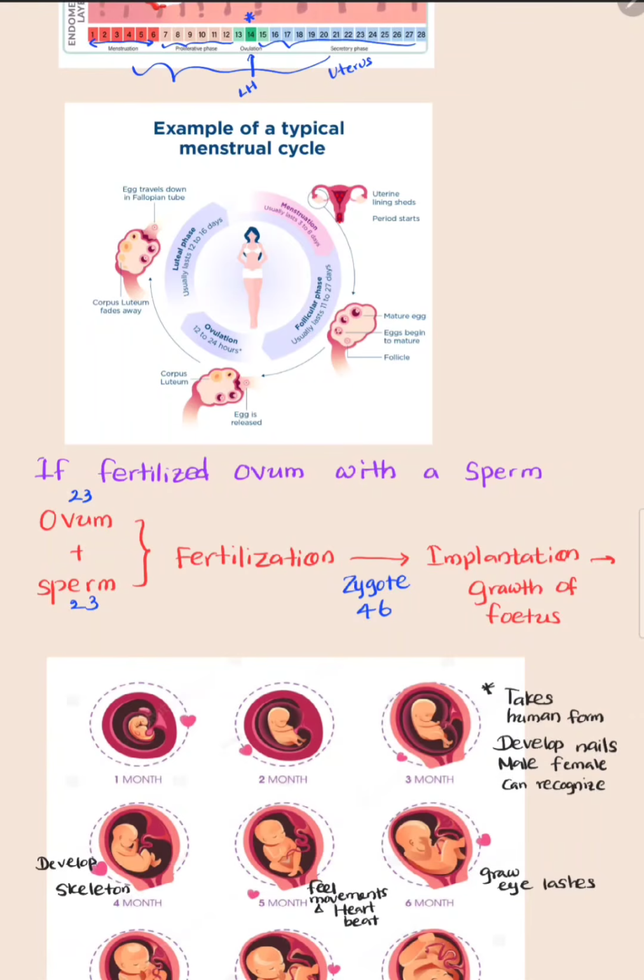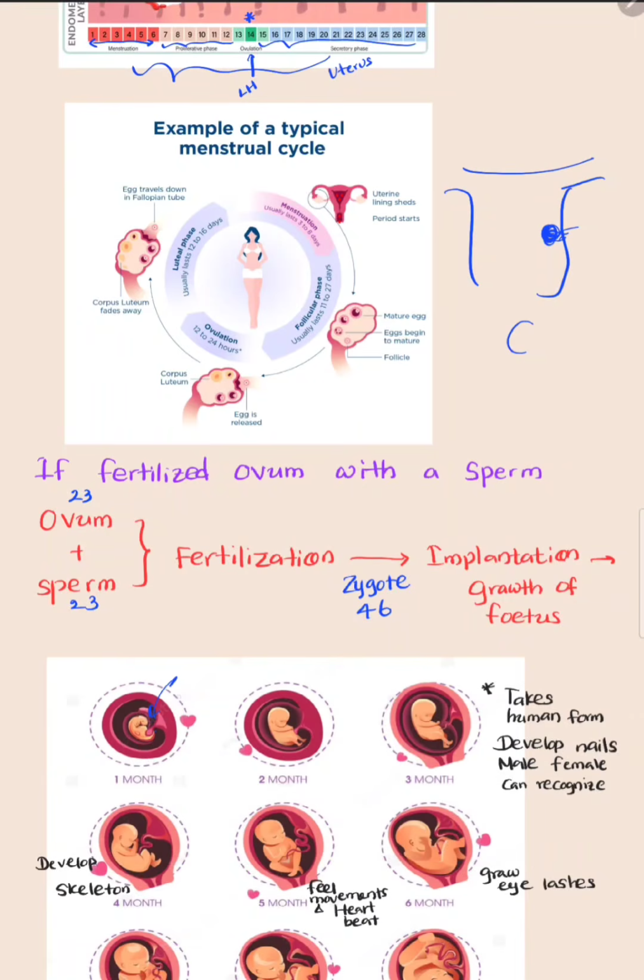After implanting this embryo in the uterine wall, this embryo grows into the fetus like this. When the fetus is grown, the fetus gets nutrition and oxygen from the mother, and the excretory products and carbon dioxide are released from the fetus to the mother.